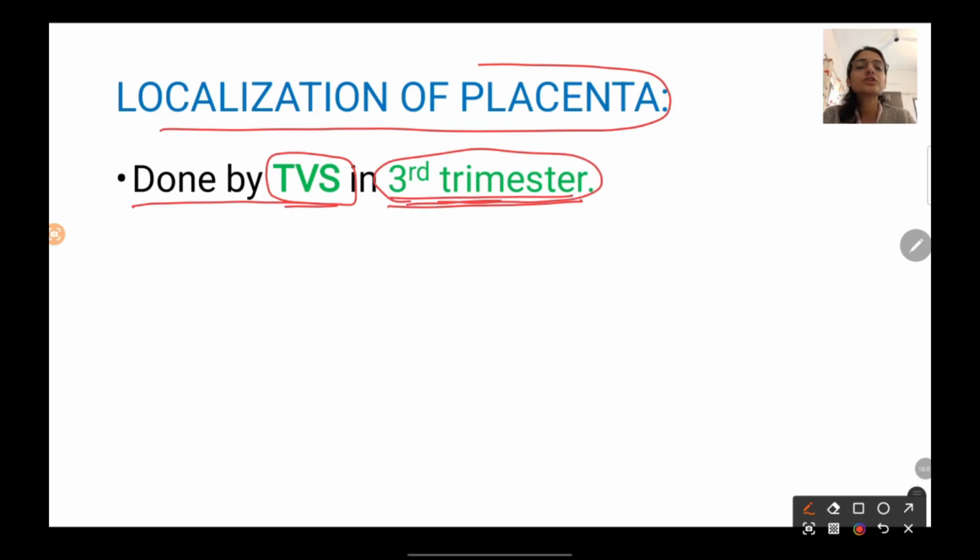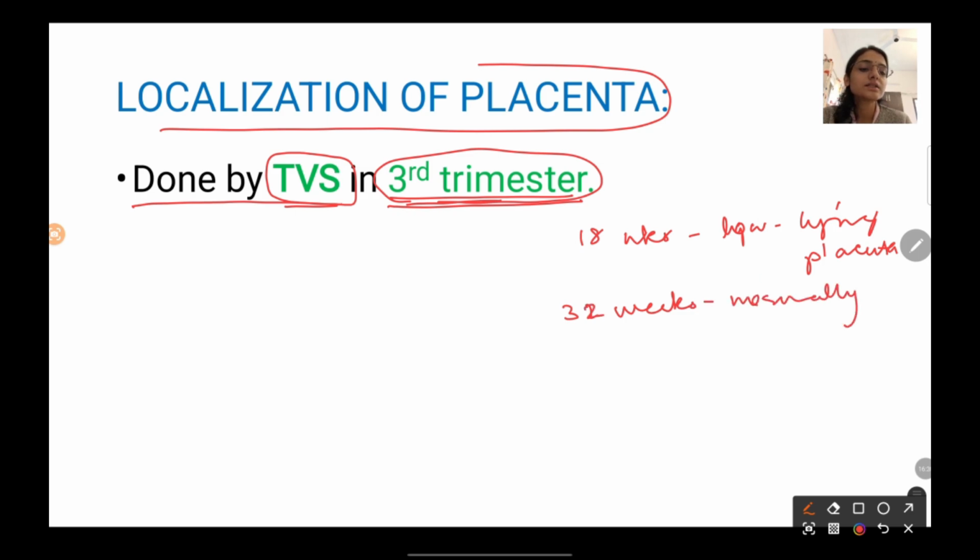Now what is the reason for the third trimester? Why not in the first and second trimester? Because it might happen that if you're doing ultrasound at 18 weeks, you might find a low-lying placenta. And in the same case, if you do it at 32 weeks, you might find that the placenta is normally placed. How does this happen? This is what we call placental migration.